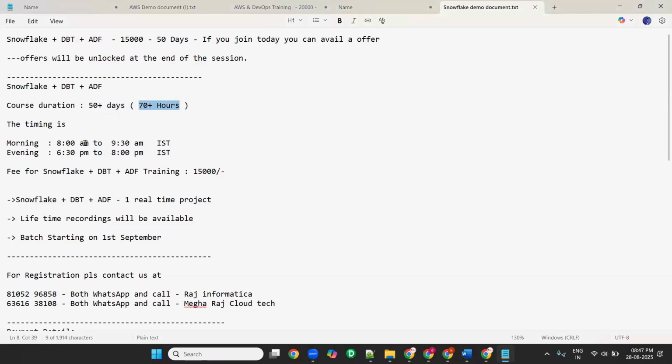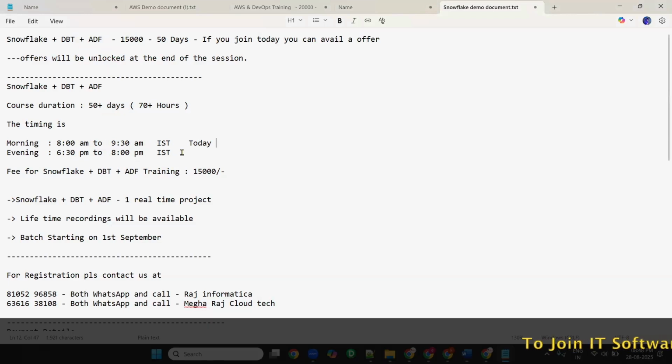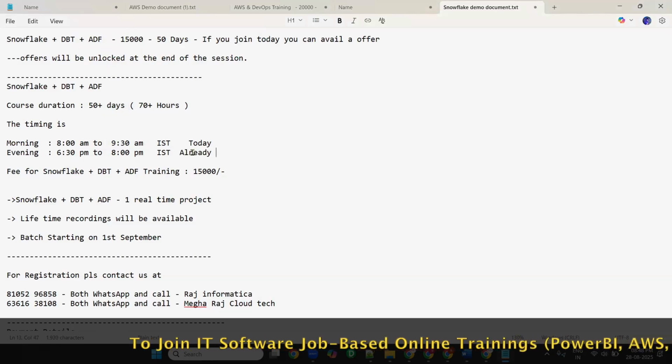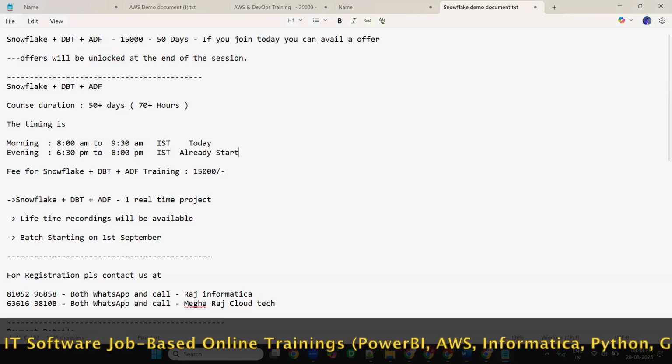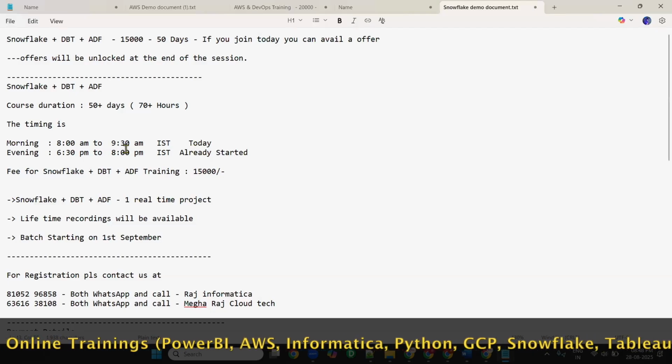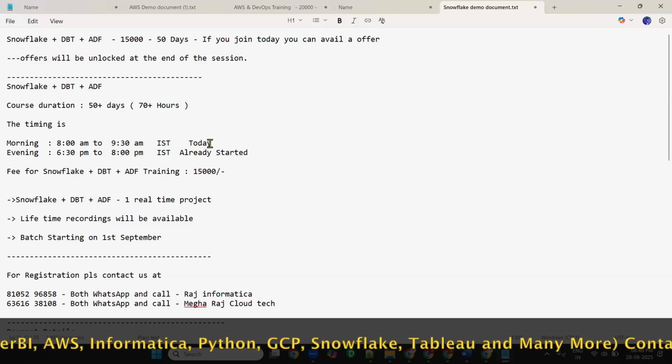There are two batches, morning and evening. The morning batch is from 8 a.m. to 9:30 a.m. IST, started today. The evening batch is 6:30 p.m. to 8 p.m. IST. This batch has already started. If you want, you can join this batch already. The batch has already started and you can go ahead with that.